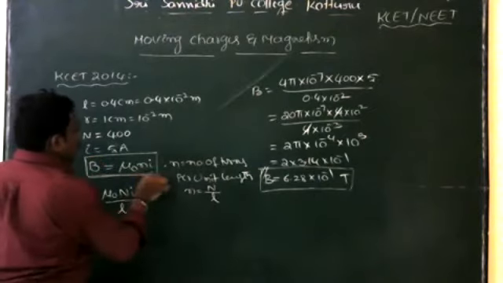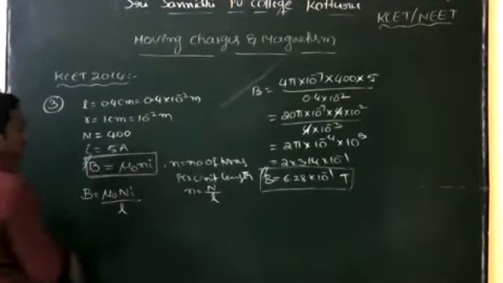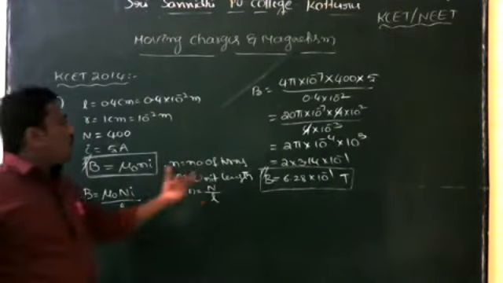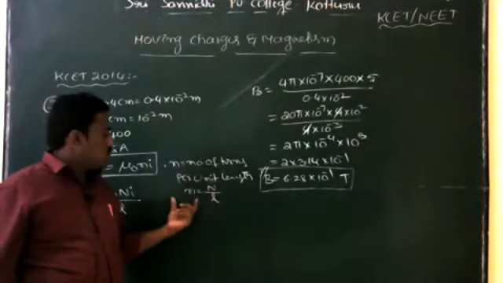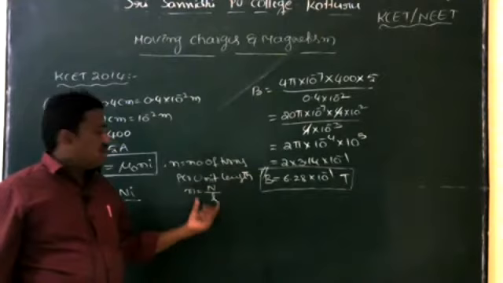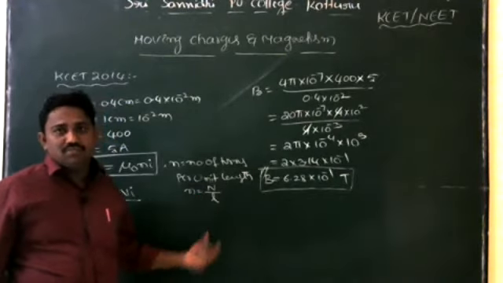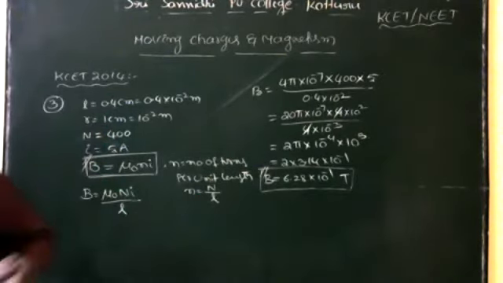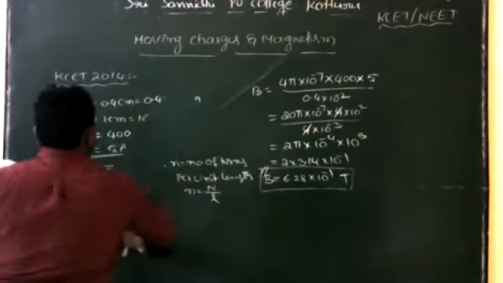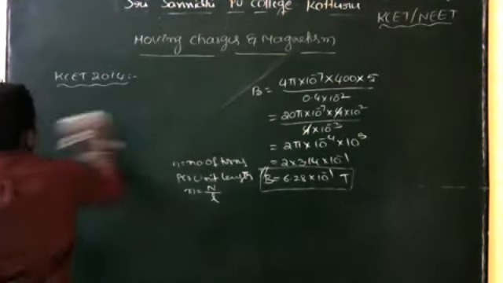This is the formula of the magnetic field inside the solenoid: B is equal to mu naught n I. Here n is equal to number of turns per unit length, so small n is equal to capital N by L, number of turns divided by length. Okay, next one, question number 4.